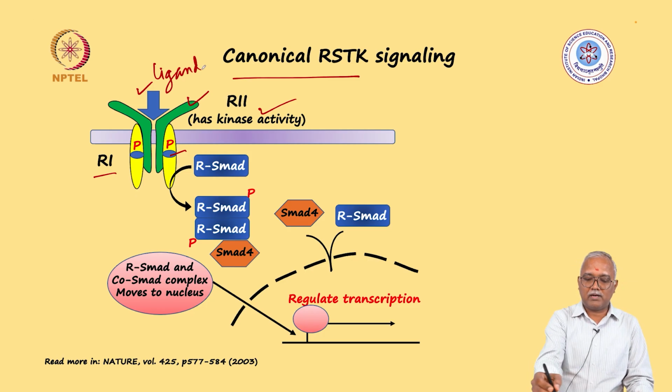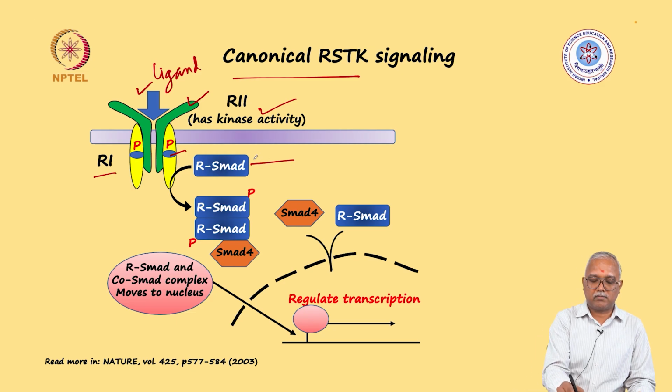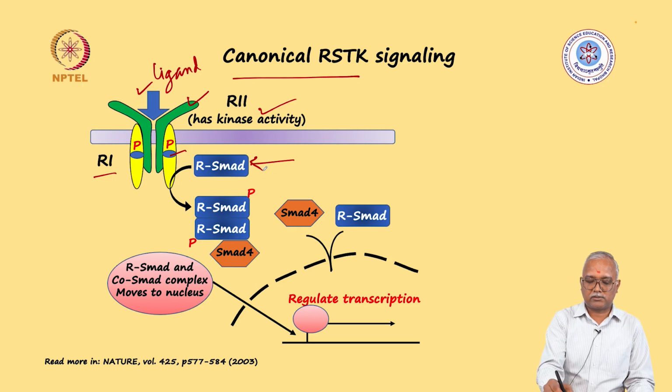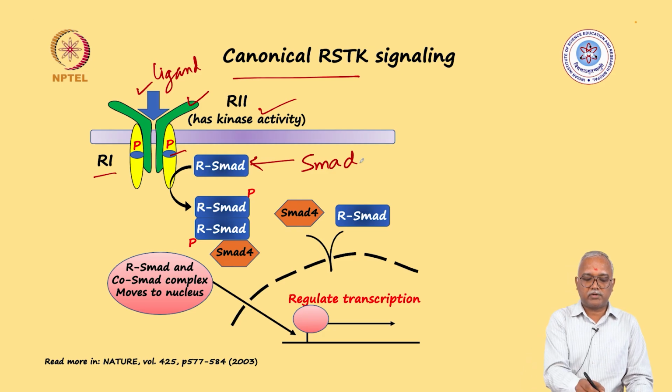In canonical receptor serine threonine kinase signaling, the first molecules engaged in perpetuation of the signaling are the Smad kind of proteins. There are multiple Smad kind of proteins. The ones which directly bind to this receptor are called R-Smad.